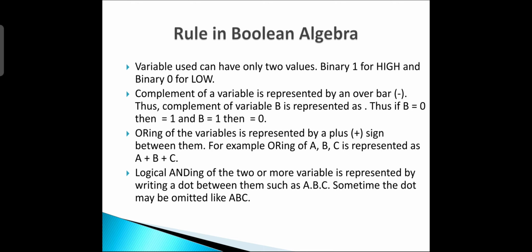And if the value of b is 1, then b bar will be 0. Next, ORing of variables is represented by the plus sign. For example, OR of A, B, C is written as A plus B plus C. And ANDing of 2 or more variables is represented by writing a dot between them, such as A dot B dot C.